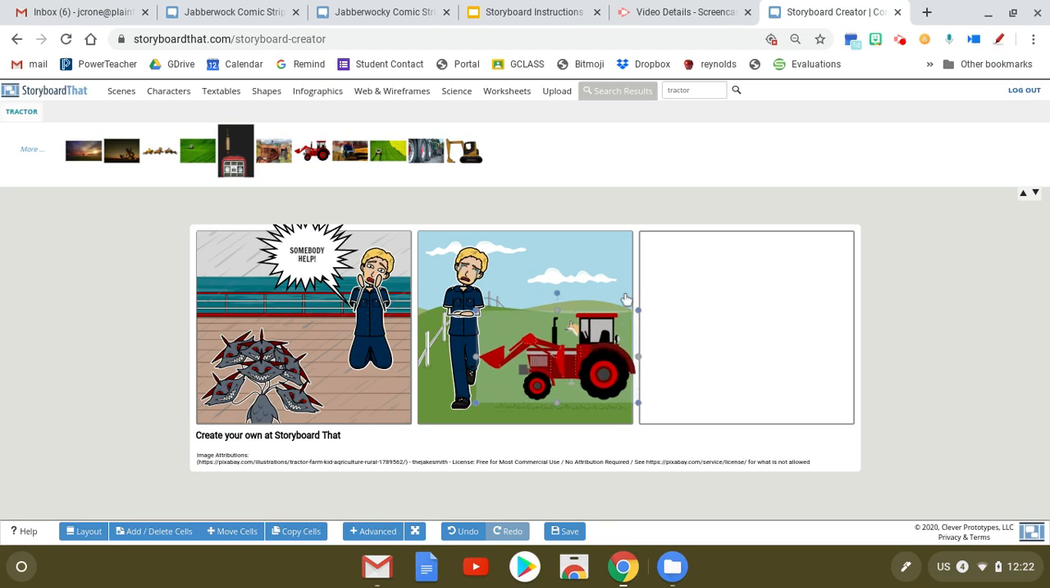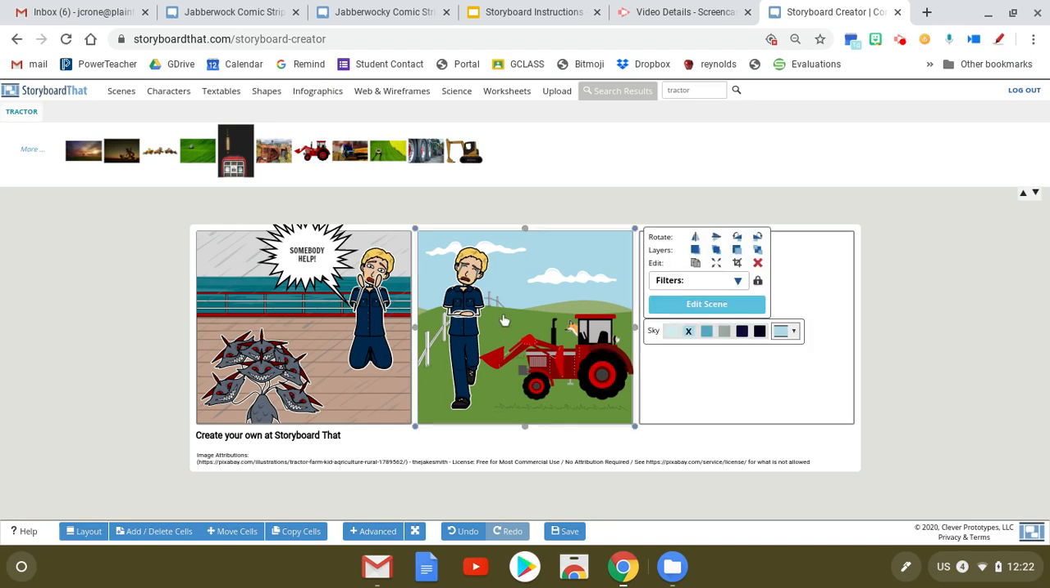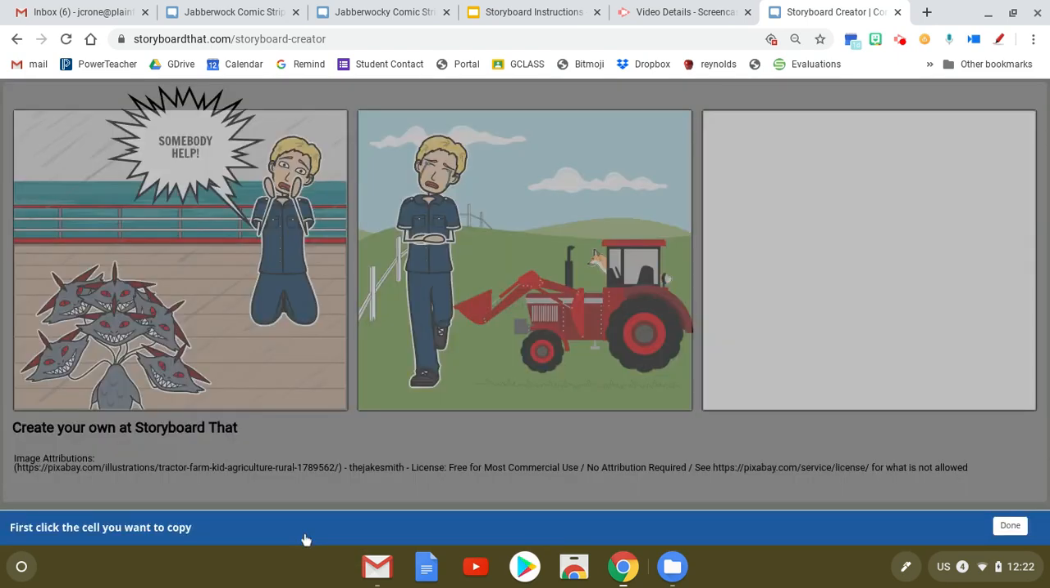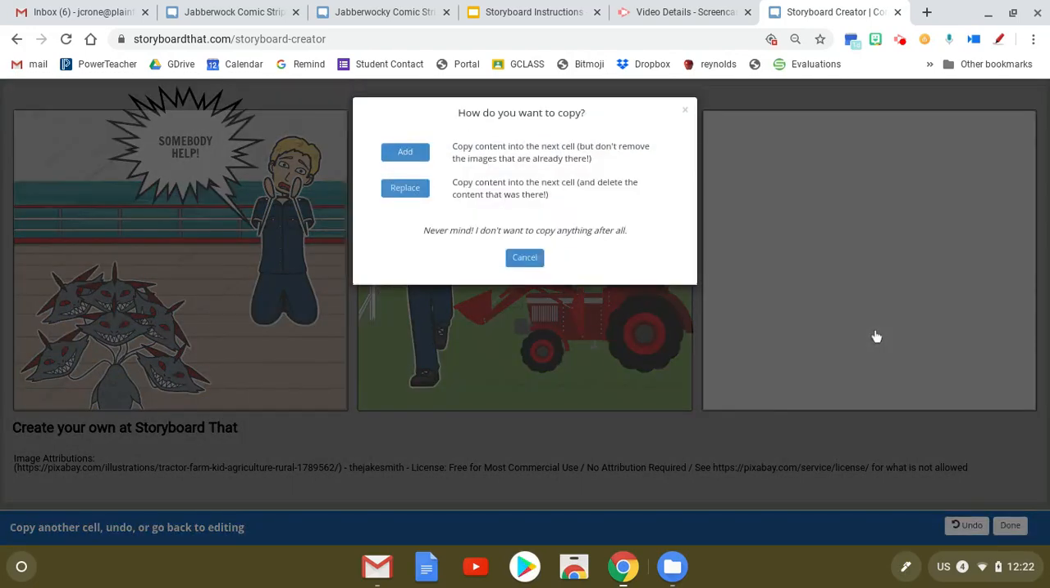Maybe that's part of the reason why he was crying, because his family's toy tractor is there. So let's say I really like this scene and I only want to change a few things out of it. I can press copy cells. This is the one I want to copy. This is where I want to put it.